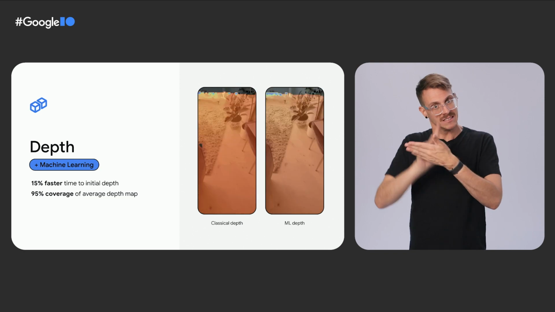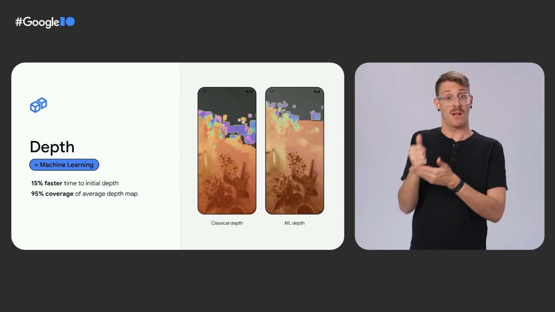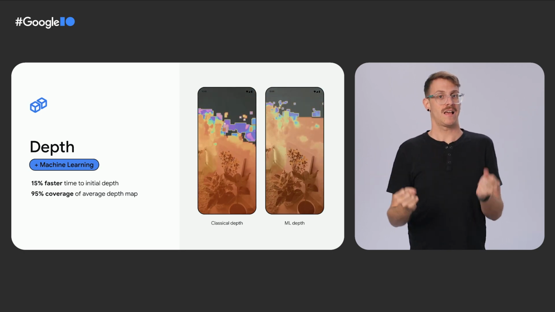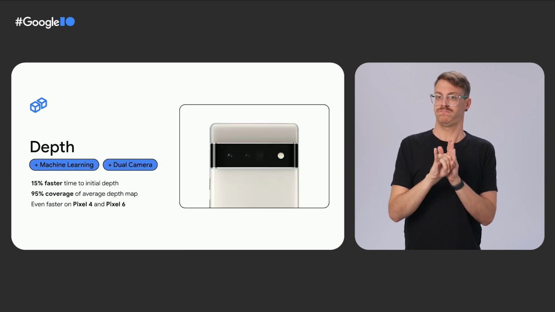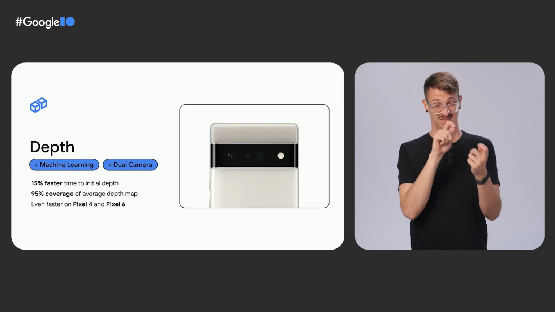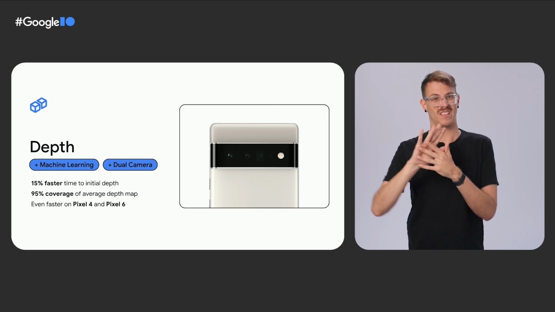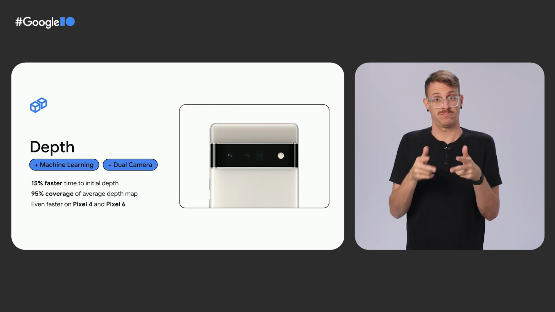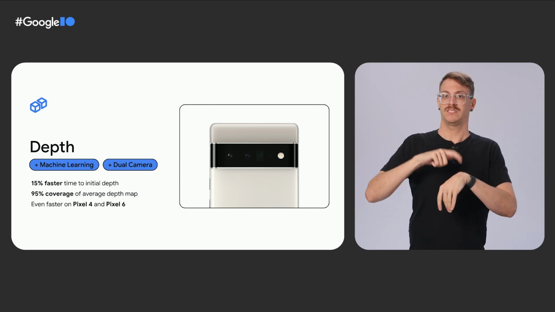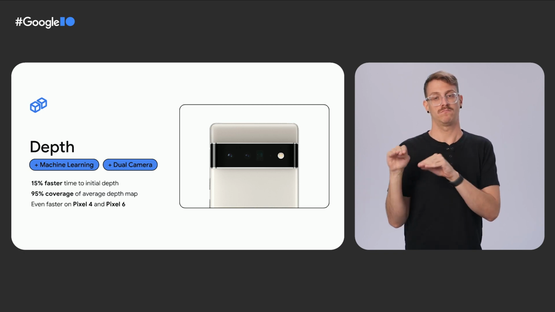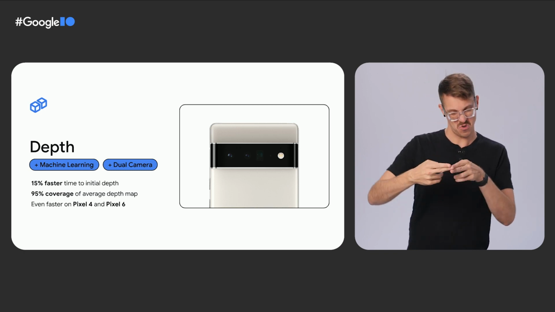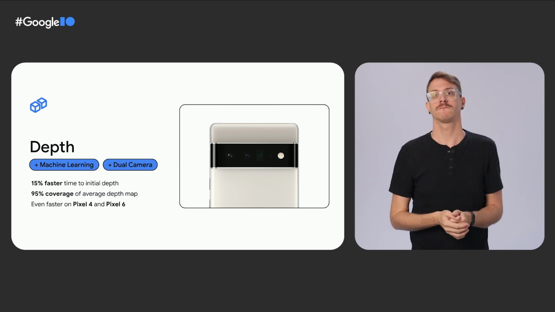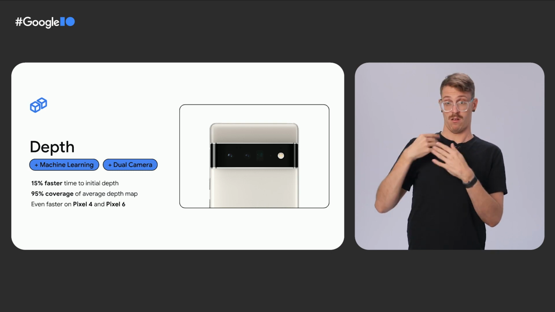This also helps out motion tracking, with a further 8% reduction in the time to the first plane and an increase in the number of planes accurately found of about 25%. And on select Pixel phones, we can use the existing second camera to get the depth even faster. This dual camera depth further speeds up the time for initial depth while also speeding up motion tracking too. It only needs to run for a little bit at the startup, so this has a minimal effect on battery life. This is currently rolling out for Pixel 4 and Pixel 6.